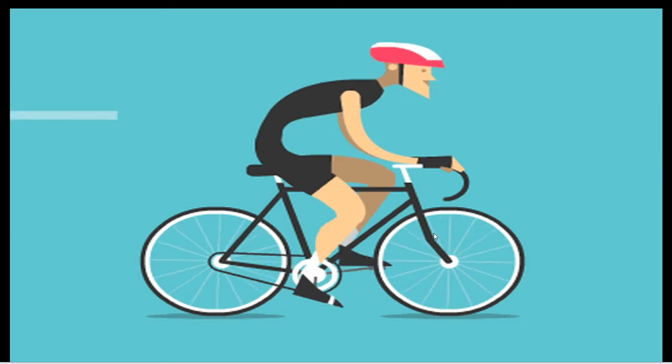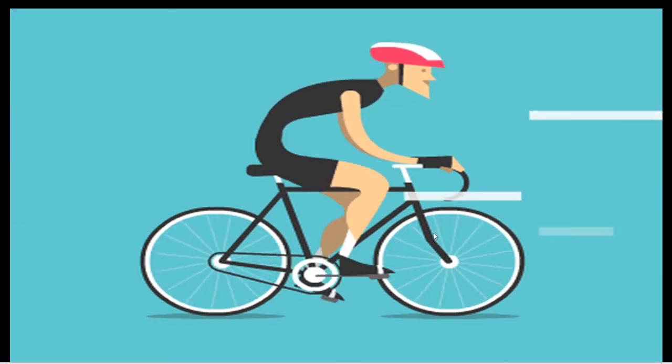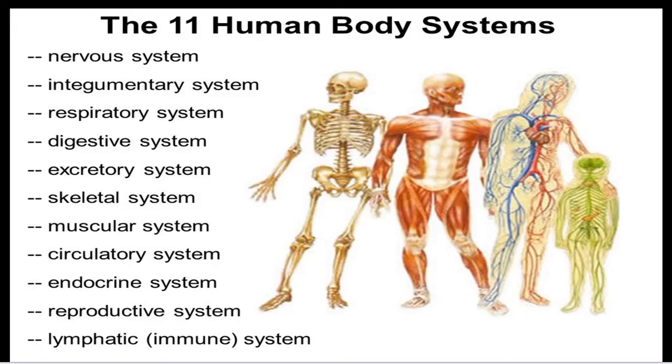In this chapter, we'll learn about the structure and functions of various organ systems. What are the various organ systems of the human body? That is the nervous system, integumentary system, respiratory system, digestive system, excretory system, skeletal system, muscular system, circulatory system, endocrine system, reproductive system, and also the lymphatic system.